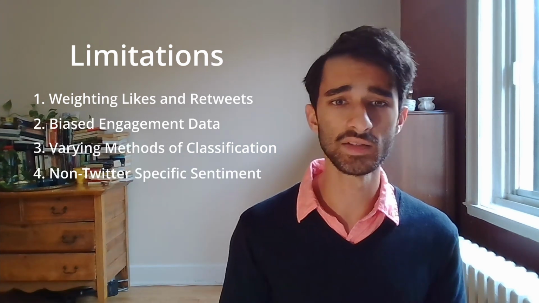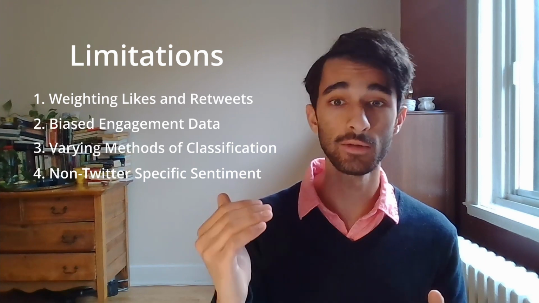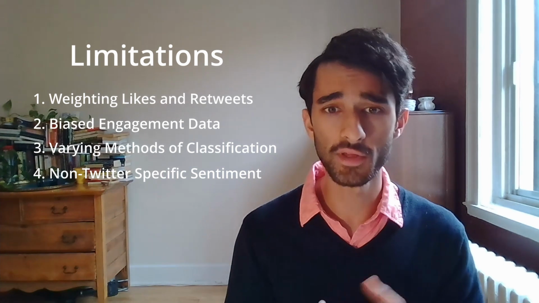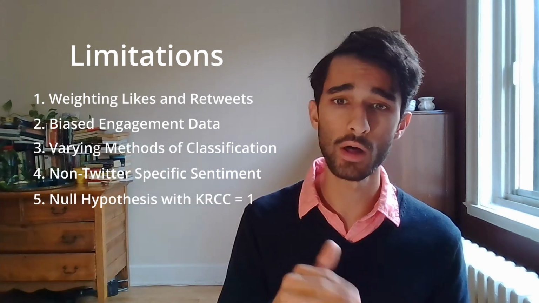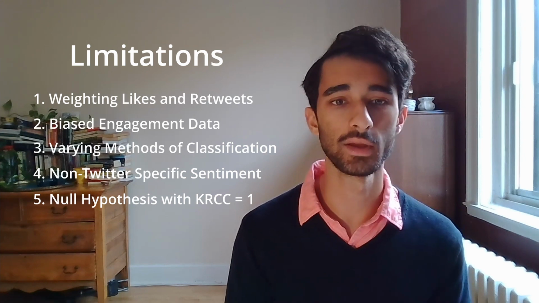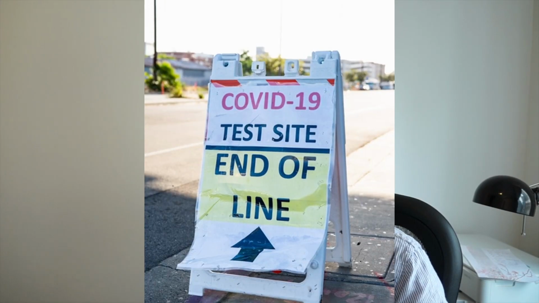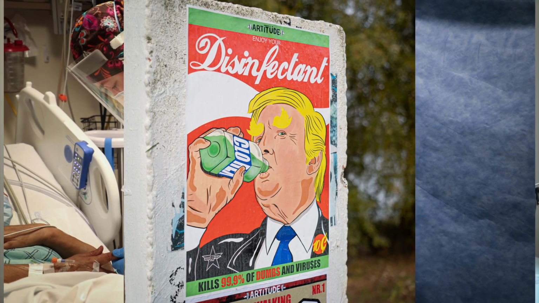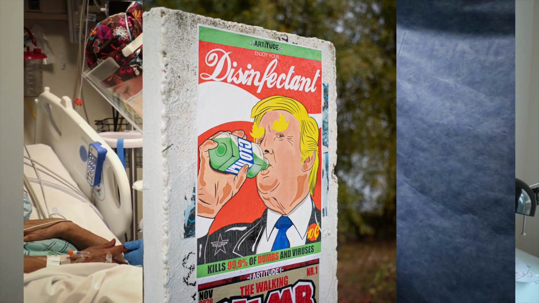We also recognize that a low correlation with a high p-value cannot be used to reject the alternative hypothesis. Further comparisons using a null hypothesis where the KRCC is 1 must be done to reject the correlation. In difficult times like the COVID-19 pandemic, it has become more important to be able to learn and identify ways that can reduce the spread of misinformation.